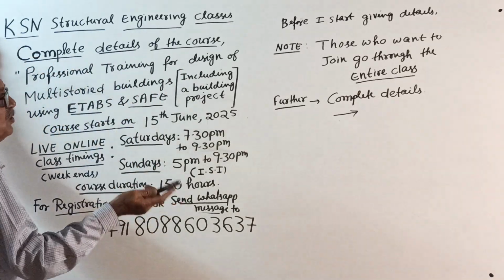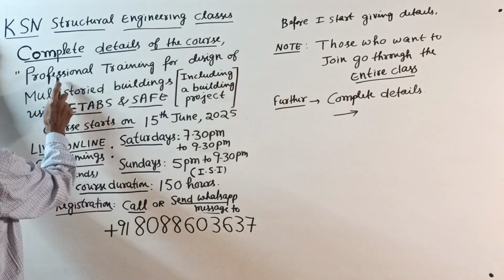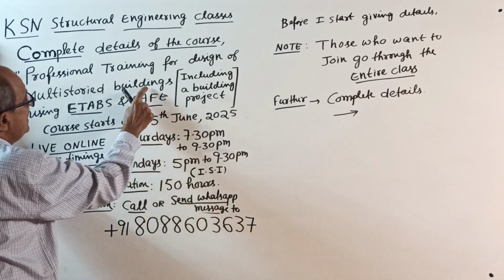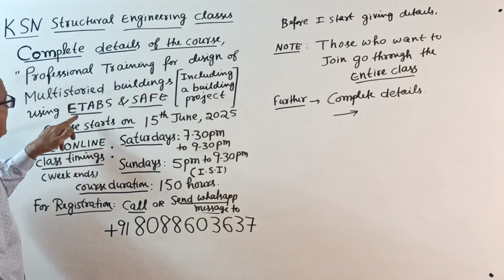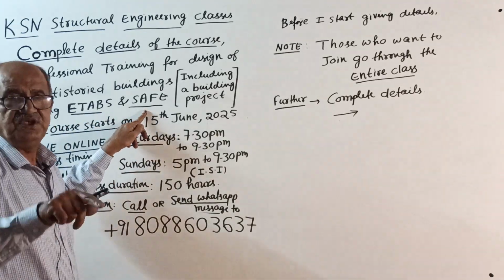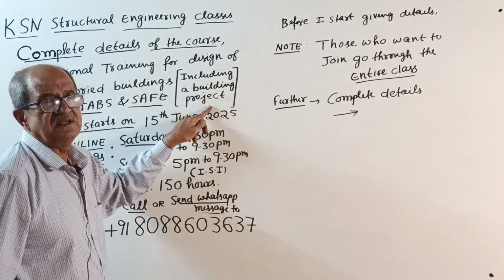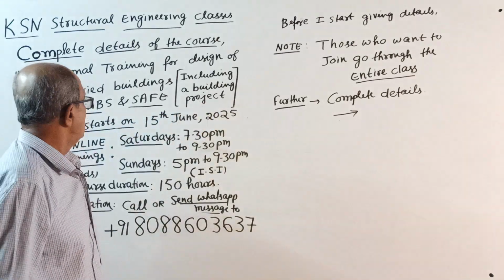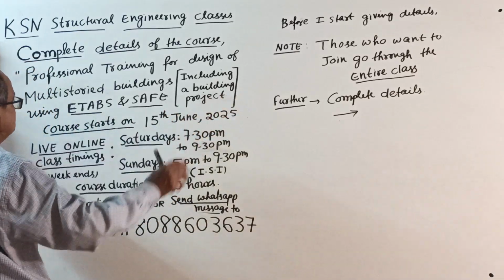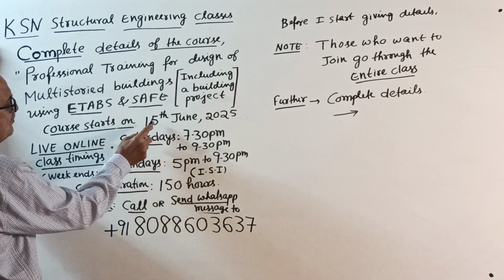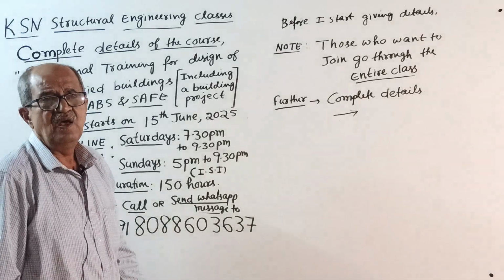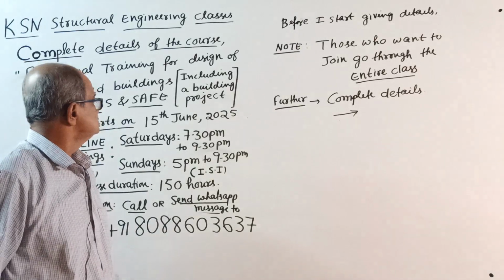So I am announcing the course, Professional Training for Design of Multi-Storied Buildings using the software ETABS and SAFE, which includes a building project. That's the most important. Then, the more part I will explain here, then I will go that side. Course starts on 15th June 2025. That is almost 1 month from today.